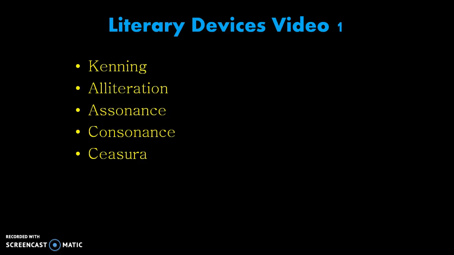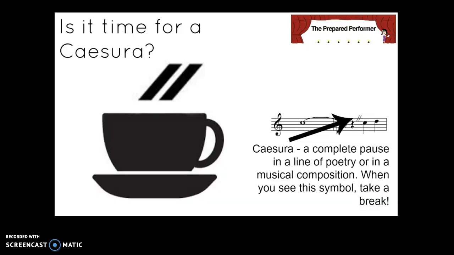Now let's move on to our last term, and probably the most complicated of the terms that we're going to have in this video, caesura. The caesura might be familiar to you if you play music because it's used in music. And it's a complete pause in a line of poetry or in a musical composition, and oftentimes you'll see this little symbol. However, in literature, while sometimes that symbol is actually used to show readers that they need a pause, oftentimes it isn't, it's just implied.